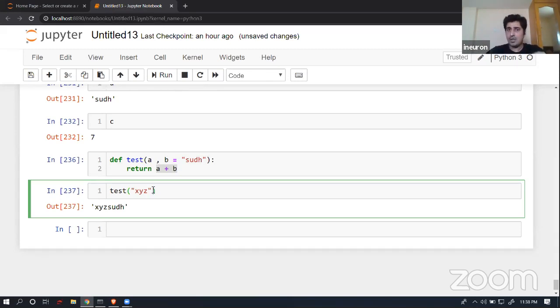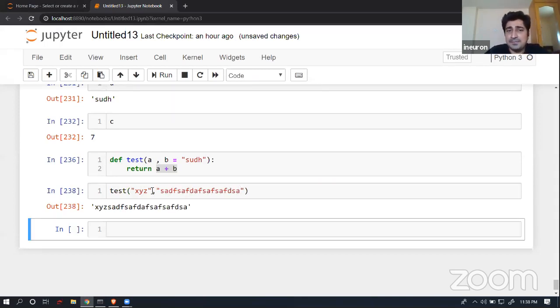This is what we have seen. So there was a default value, but I was able to override it. In a similar way, default value is given as a, for the second argument, it's a SUDH. But let's suppose I wanted to override it. I can do that. It's very simple. So I can try to override it.